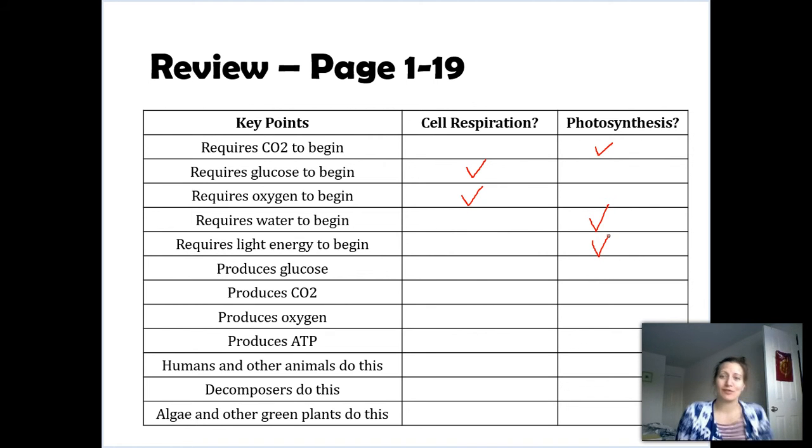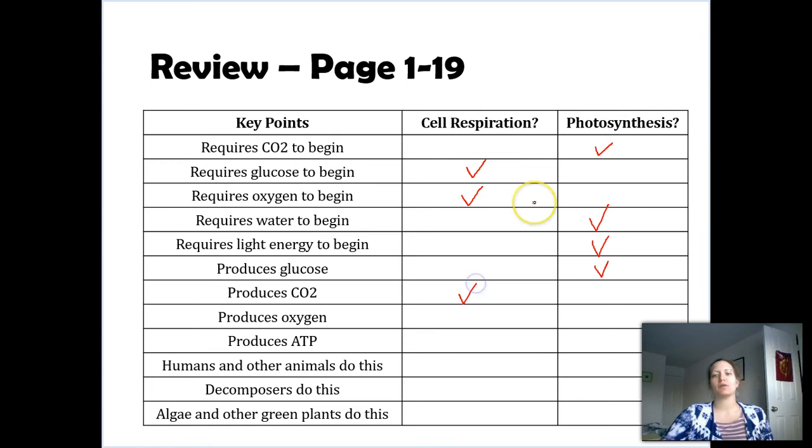Humans, not so much. Produces glucose. This would be producers through the process of photosynthesis. Remember, they use this glucose to make their structures, to make more leaves and more roots. And then we come along and eat it and undergo cellular respiration. This process produces carbon dioxide.